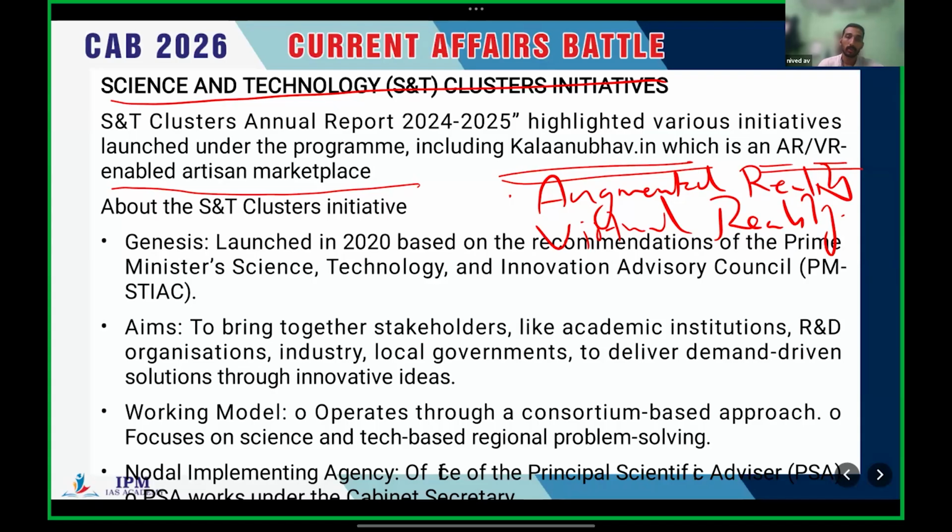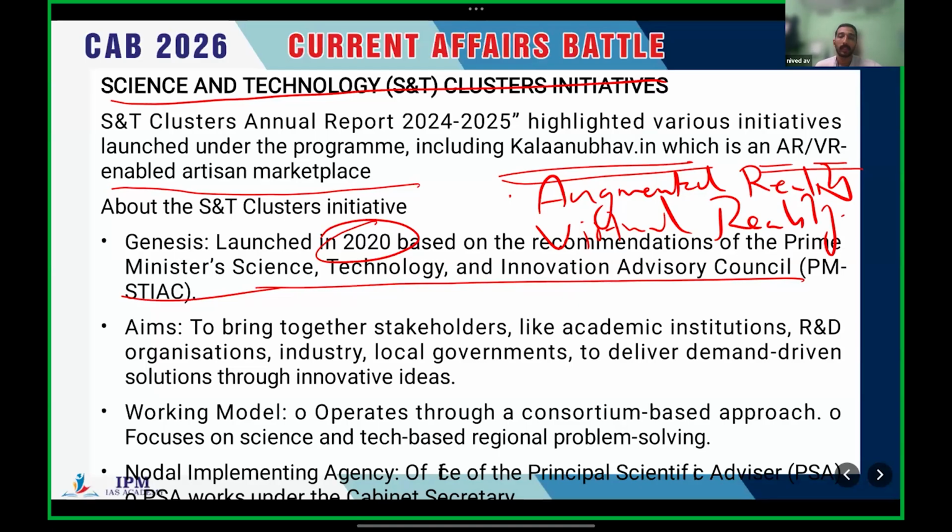So that's about Kalanubhav. Now we will see the Science and Technology Clusters Initiative. It was launched in 2020 based on the recommendation of the Prime Minister's Science, Technology and Innovation Advisory Council. Keep that in your mind. The aim is to bring together stakeholders like academic institutions, R&D organizations, industry, and local governments to deliver demand-driven solutions to innovative ideas. It's an aggregator, combining all the stakeholders.